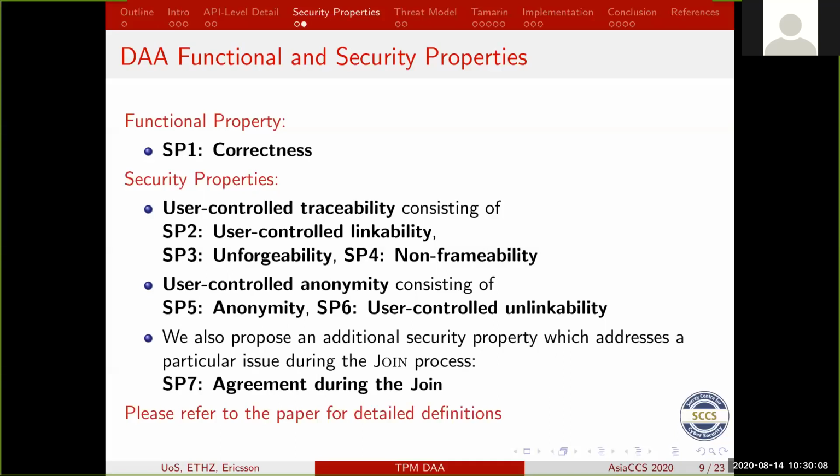And the last one we introduce is the agreement during the join. And that just means that both the platform and the issuer confirm each other's identity and agree on the credentials that were created during the join operation. This is important because that's where we found an issue in the current specification. We propose a fix for it.